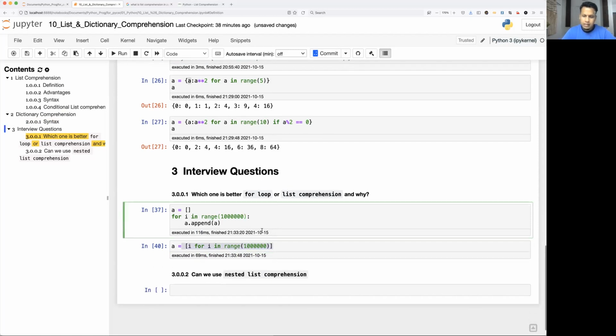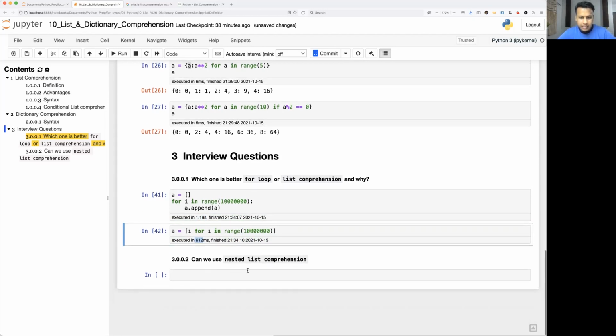I'll add another 0 and let's see the significant improvement here. This is going to take 190 milliseconds, right? And this is going to take 612 milliseconds. Exactly, almost 50% reduced.